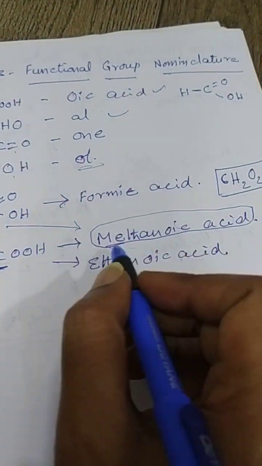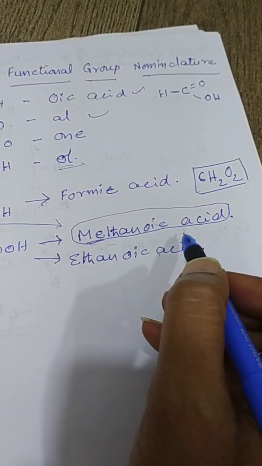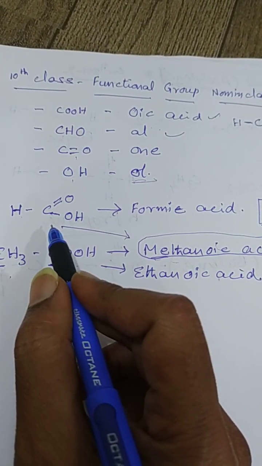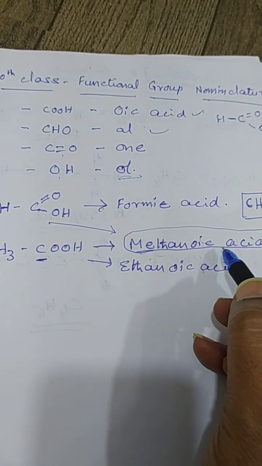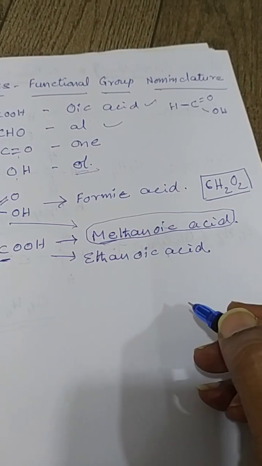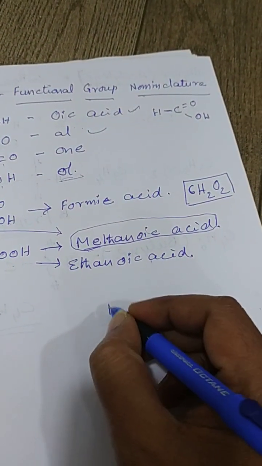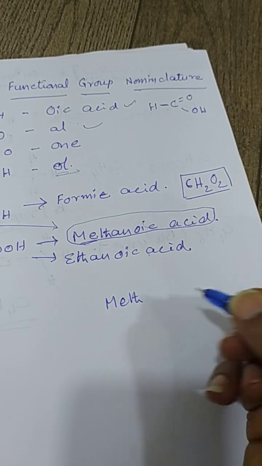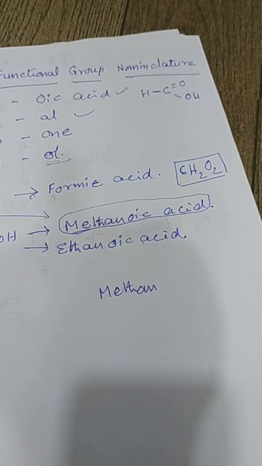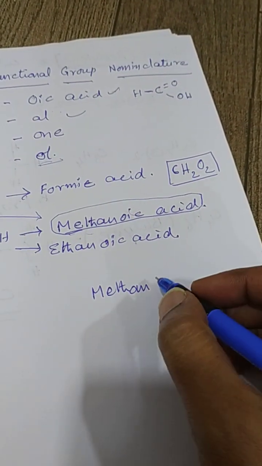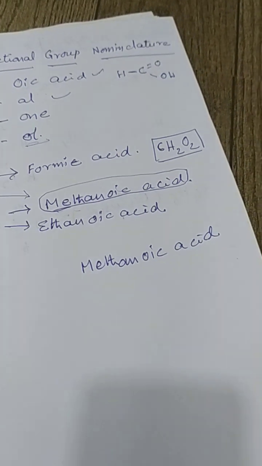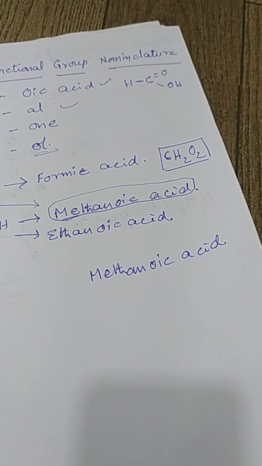Another name for formic acid is methanoic acid, because if a single carbon exists, it is called meth. See, how we write the nomenclature: meth, single carbon, an, say an only, cut off the e, oic acid, methanoic acid.